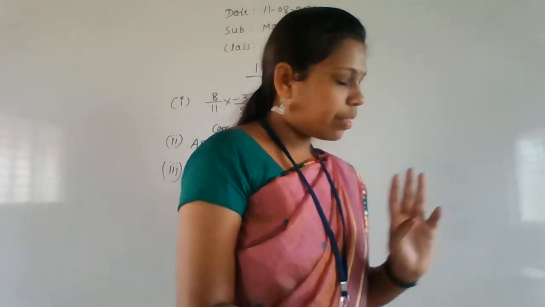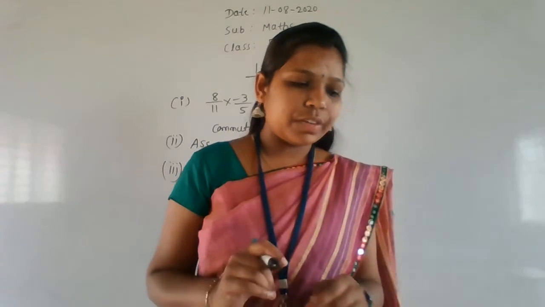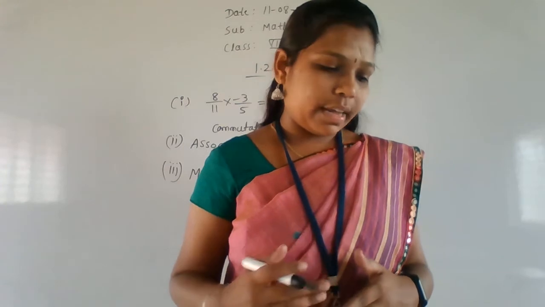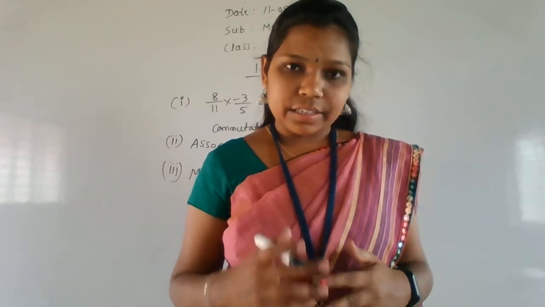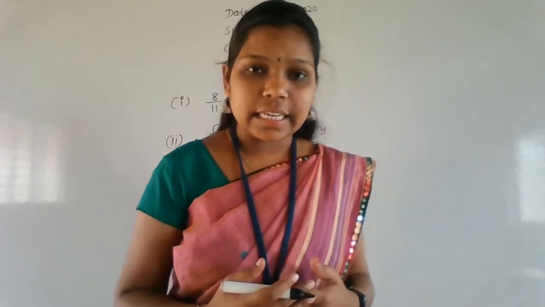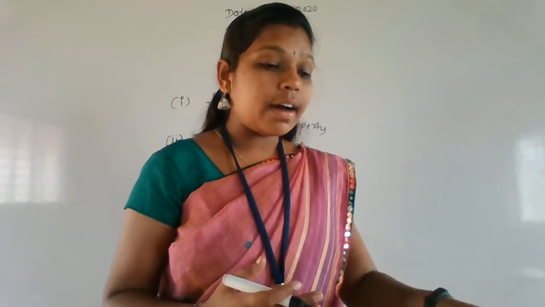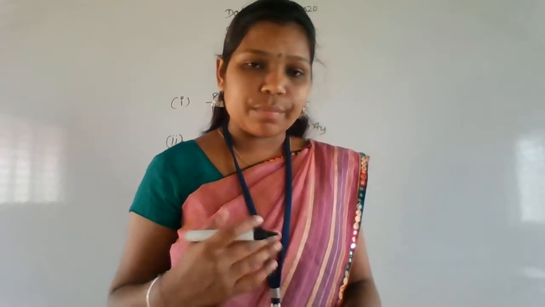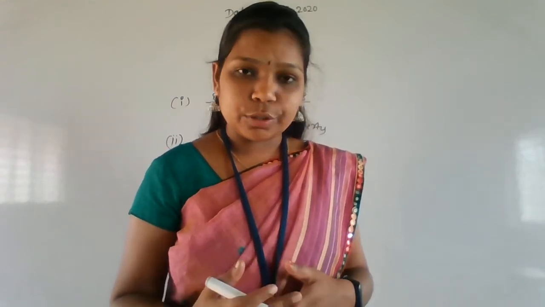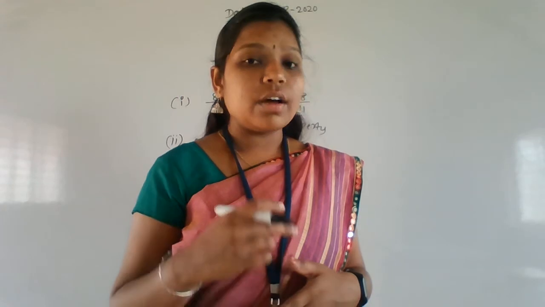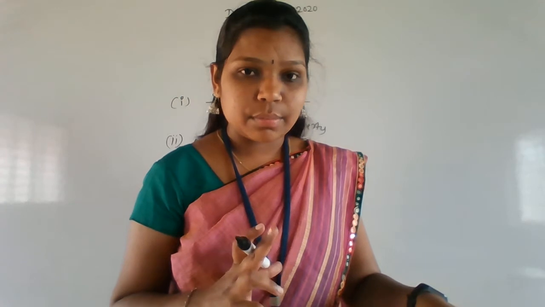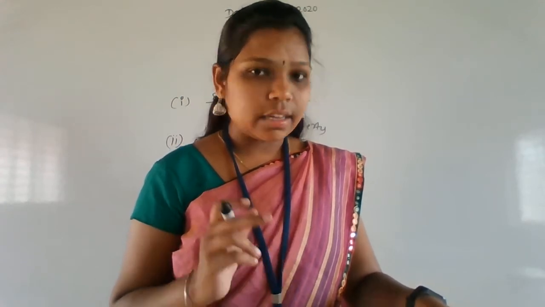Third one is over, and now the fourth one we are solving. 9/11 × (3/4 − 2/6) = 9/11 × 3/4 − 9/11 × 2/6. We studied the distributive property under addition, the distributive property of multiplication over addition, but here they have given the distributive property of multiplication over subtraction, because they have given a subtraction symbol, that's why it is over subtraction.